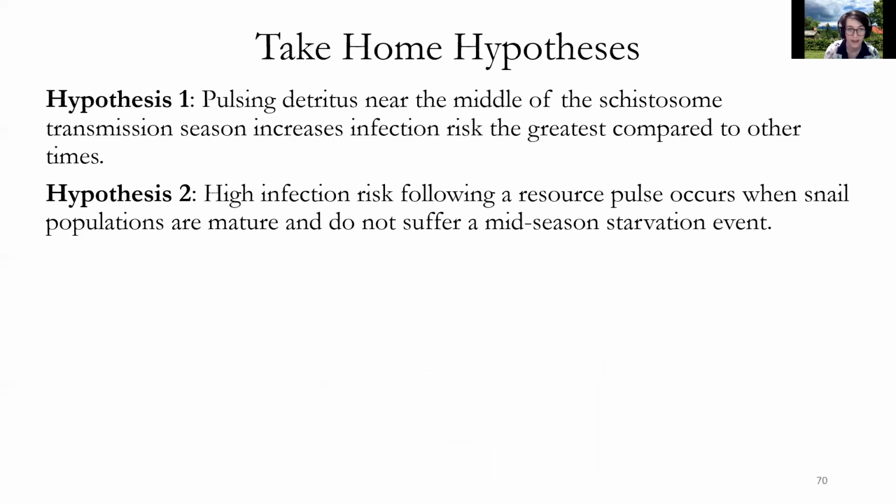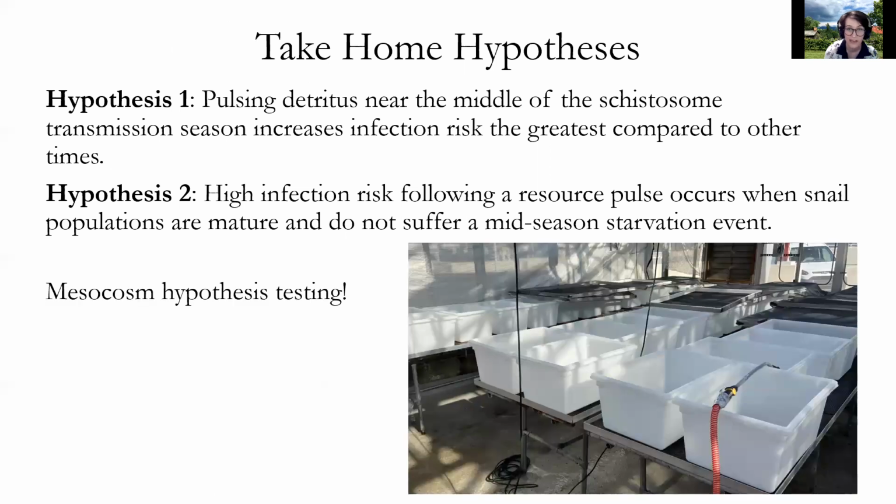So through all this, I have some take-home hypotheses. Pulsing in detritus near the middle of the transmission season is going to increase your risk the most. And high infection risk following a resource pulse occurs when snail populations are mature and do not suffer a mid-starvation event. Of course, I would like to cross back and forth between experiment and theory, so I'm testing these in a mesocosm right now, so fake little lakes basically in these tanks.